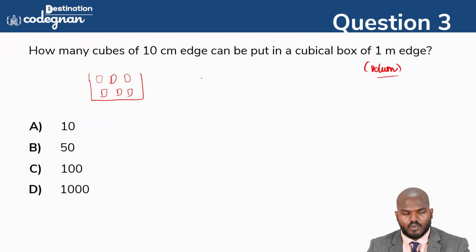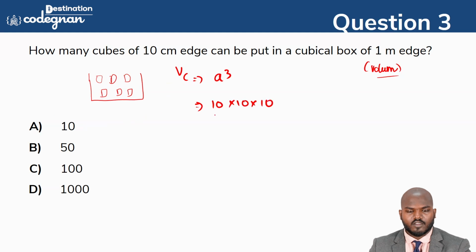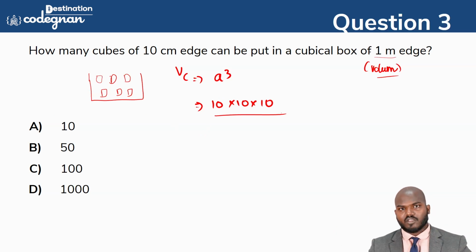Can anyone say what the volume of a cube formula is? Volume of cube is a cube, that is 10 times 10 times 10. But they are asking how many cubes will fit inside. So you have a 1 meter size box, and inside you want to place cubes with 10 centimeter edges.